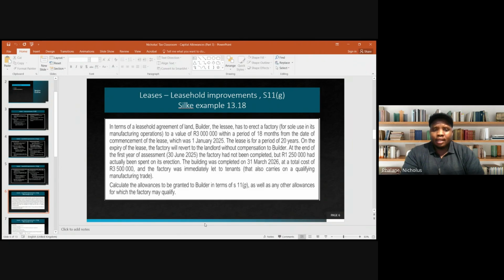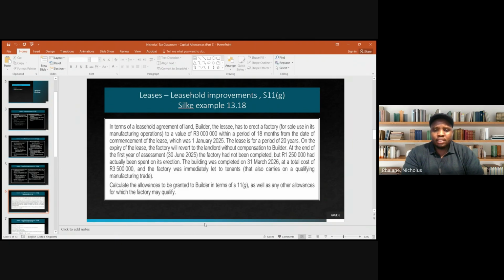All right. At the end of the first year of assessment, that was 30 June 2025, the factory had not been completed. So they're still busy with the erection of the factory, right? But 1,250,000 had actually been spent on its erection. So you just need to keep track of the costs and keep supporting information, including invoices, so that once the erection is completed and you bring this into use, then you can claim allowances. So in case SARS requires proof, you will be able to furnish such proof, all right?